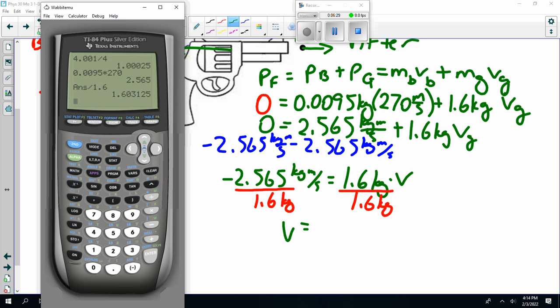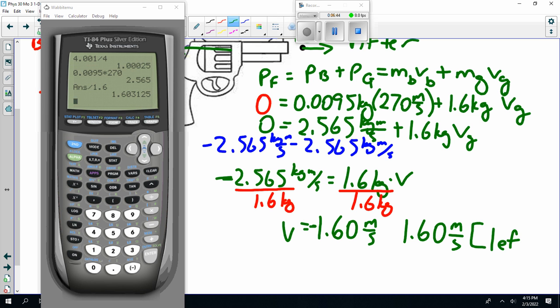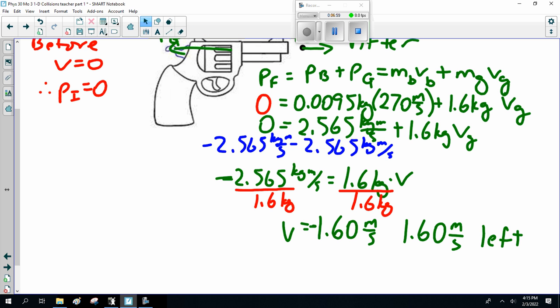And I've got 1.60 meters a second. Now that should be negative. I forgot to put my negative sign in there. Or 1.60 meters per second left. Actually, I don't think I have to put the square brackets on there. Just call it left. Okay? That's what I need to be able to do. So that's explosions and recoil.